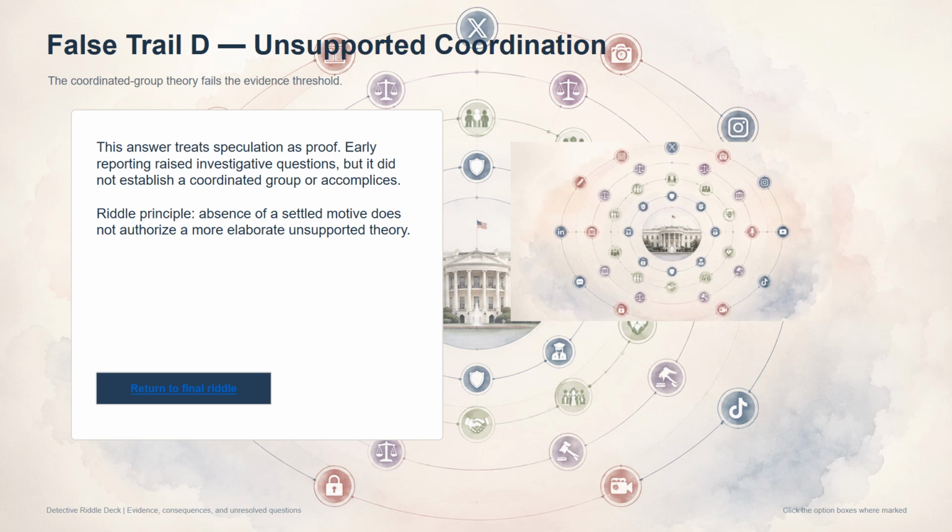The absence of a settled motive does not authorize an unsupported coordination claim. Investigators may ask whether others were involved, and that is a legitimate question. But asking a question is not the same as proving an answer. The evidence threshold remains the same. Claims require support, especially when they accuse additional unnamed actors.